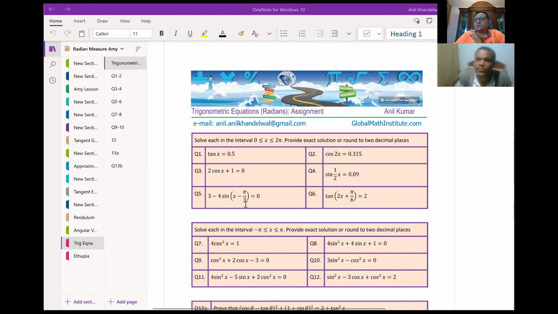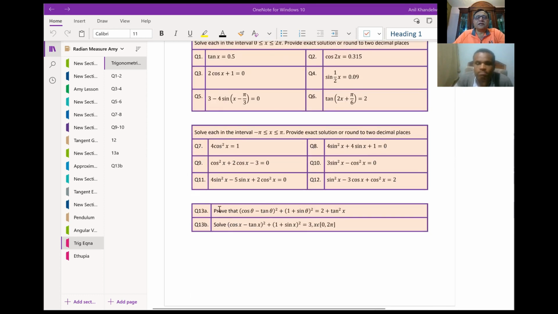So we have different kinds of equations here. The first set are linear equations, where we have, like, 3 minus 4 sin(x minus pi by 3) equals 0, correct? That's the kind of equation you also had, right? Yes. And then we have quadratic type equations in the second set. Questions 7 to 11 are all quadratic in nature. So we need to convert these quadratic equations into one term, that is, one trigonometric ratio, and then solve it the way we solve quadratic equations. That will give us the solution, correct?